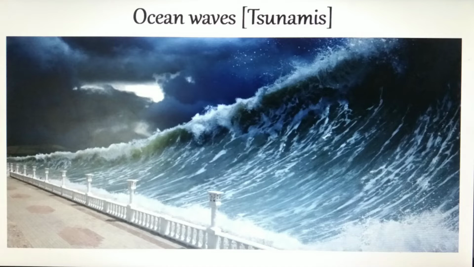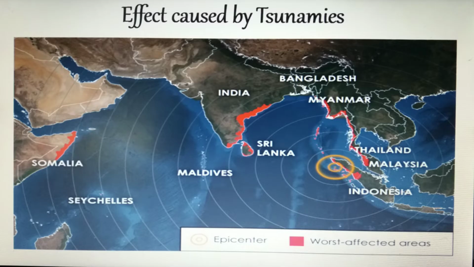Okay, so children, here you can see the map of coastal areas, right? You can see Somalia, Maldives, Sri Lanka, India, Myanmar, Thailand, Malaysia, Indonesia, right? So these are the coastal areas of different countries and how they were affected because of the tsunami. These are the world's worst affected areas, we can say, right?